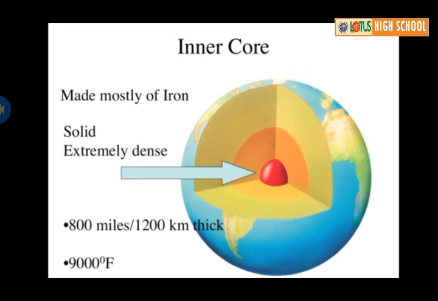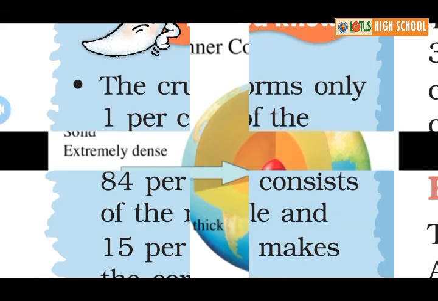The inner core is made up of iron. The inner core is the solid portion of the Earth. It is extremely dense. The inner core's depth is 800 miles or 1200 kilometers. The inner core's temperature is 9000 degrees Fahrenheit.